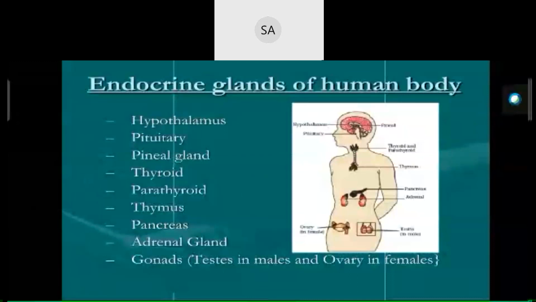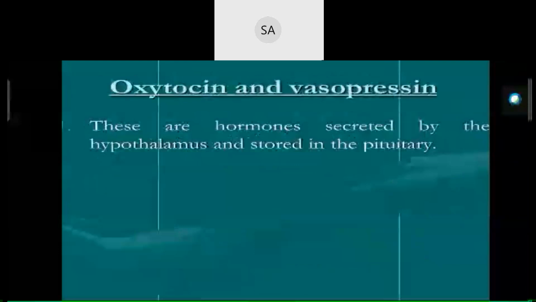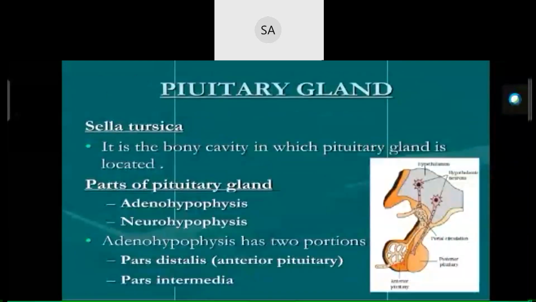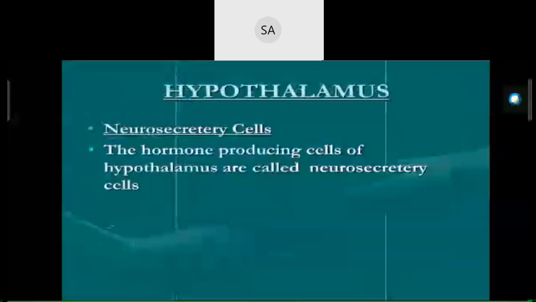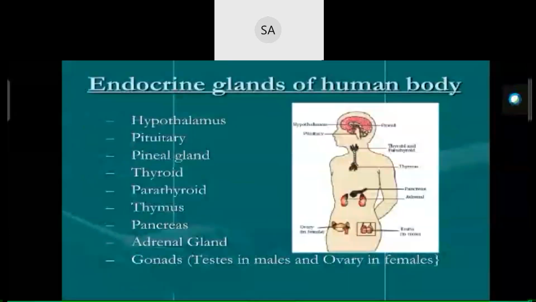Pituitary gland. Number two, the pituitary gland is located in our human body, in the sella turcica, and is attached to the hypothalamus by a stalk.